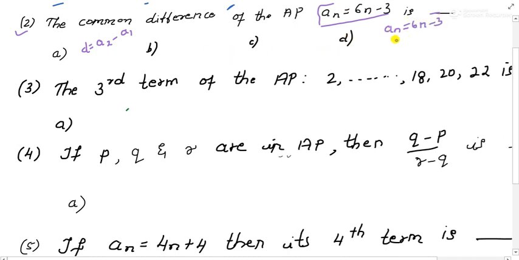So here first you have to find A2. A2 will be 6 into 2 minus 3. So 12 minus 3 is how much? It is 9, correct? Now find A1. So it is 6 into, means at the place of n you first put 1 and then 2.